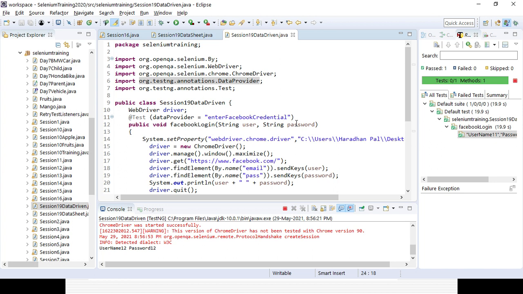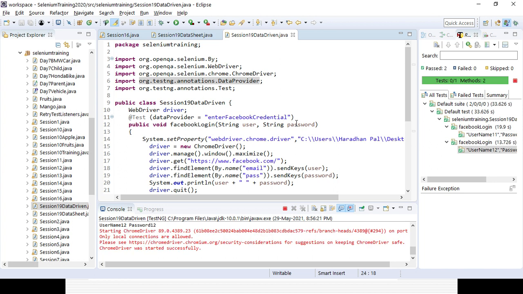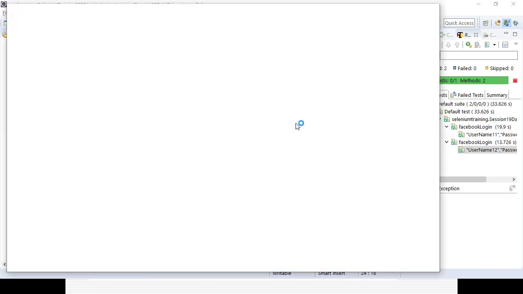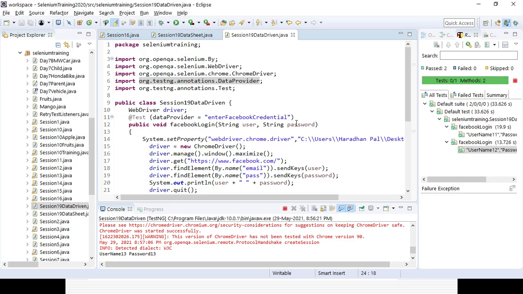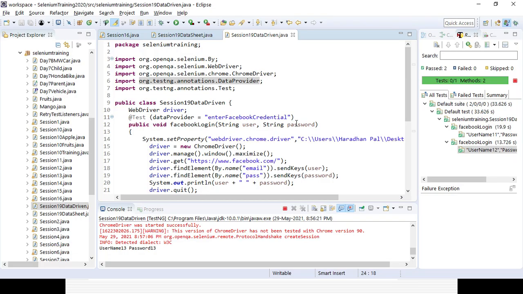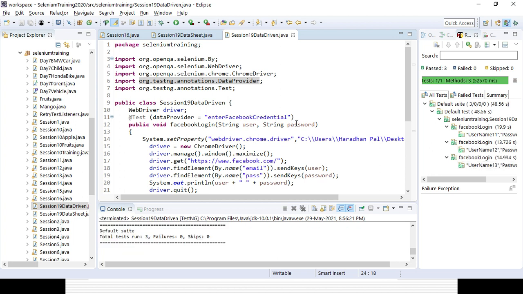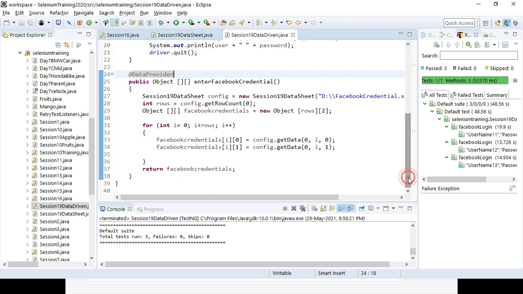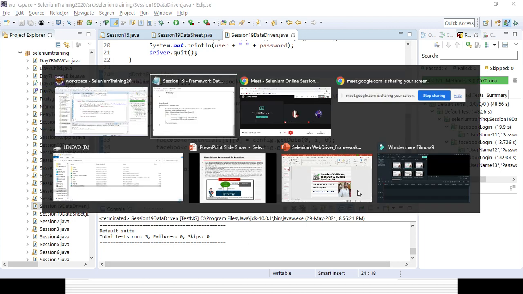For the first thing you need to get the path of the Excel sheet, then you need to know the sheet name of the Excel sheet, then you need to know the row number, then column, and the value of the cell. That way you can see it ran for 3 different data combinations, right, 1 1, 1 2 and 1 3. So whatever I have given in my Excel, right, Facebook credential.